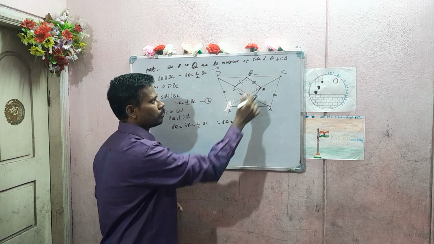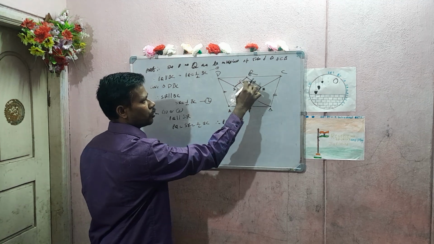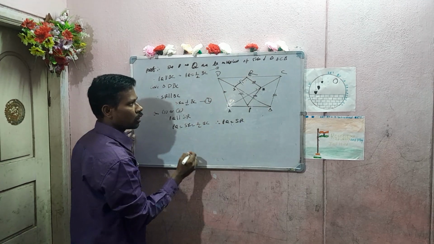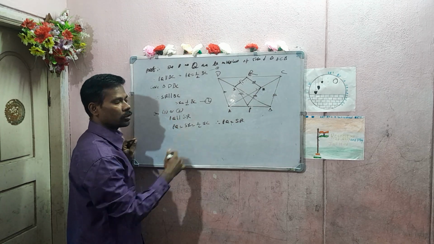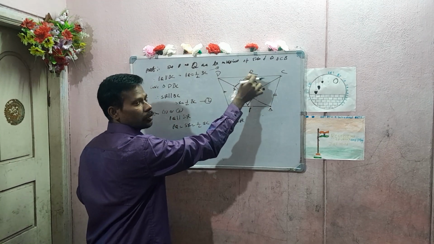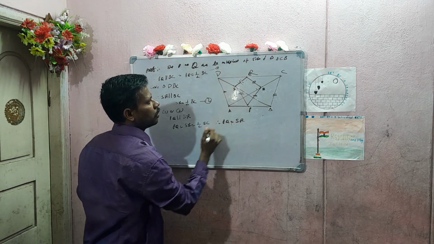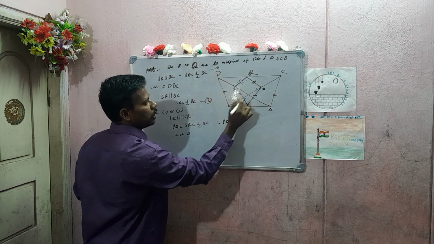Now, PQ is equal to SR we have proved and also PQ is parallel to SR. Now we have to prove that PQRS is a rhombus. Now Q and R are the midpoints. Consider triangle DAC.